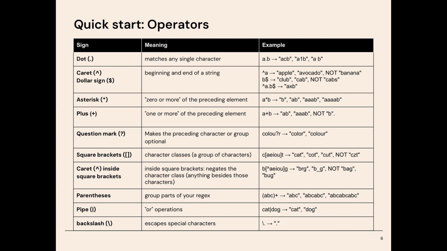The pipe is used for OR operations. That means it will match one expression or another. So for example, cat|dog will match either cat or dog. So it will match cat in "the cat is cute," and then dog in "I have a dog."